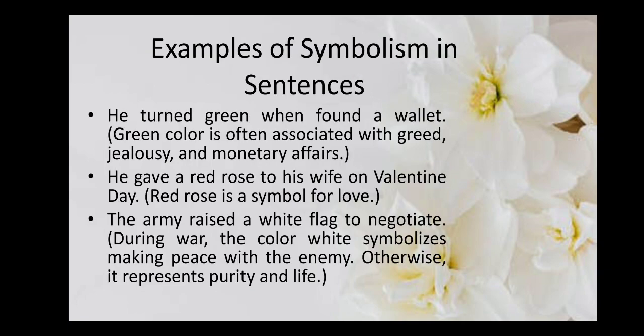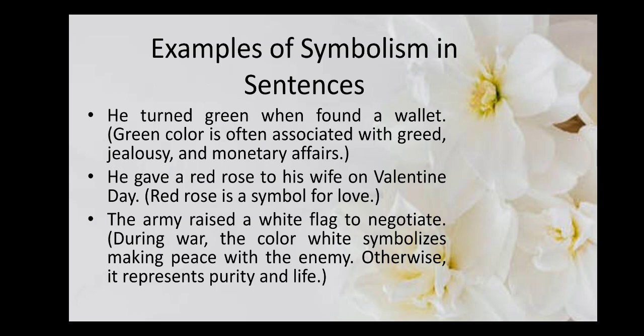Now when we use these examples of symbols in sentences also, like we have this color green. He turned green when he found a wallet, or he found when he achieved something. So now here green color is actually often associated with greed and jealousy and money affairs. He gave a red rose to his wife on Valentine's Day.